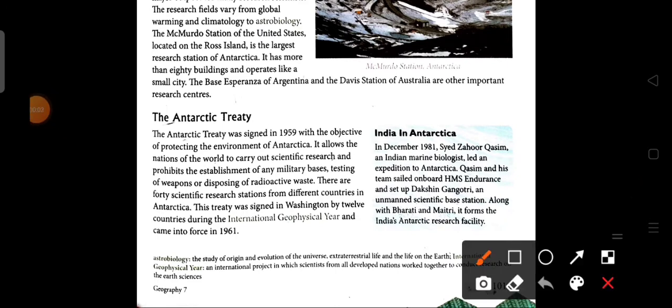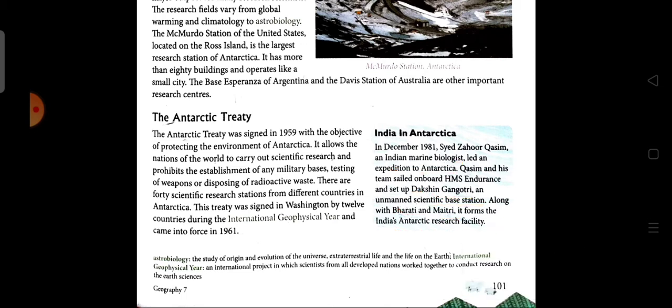In December 1981, Syed Zahur Qasim, an Indian marine biologist, led an expedition to Antarctica. Qasim and his team sailed on board HMS Endurance and set up Dakshin Gangotri, an unmanned scientific base station. Along with Bharati and Maitri, it forms the Antarctica research facilities of India.